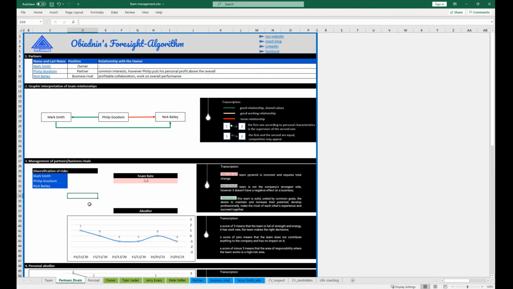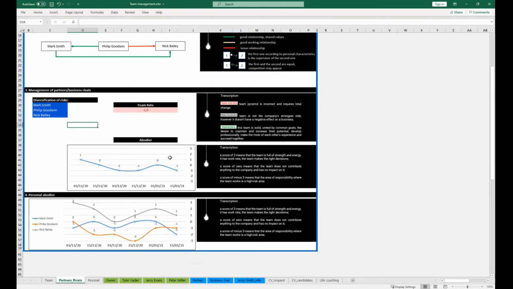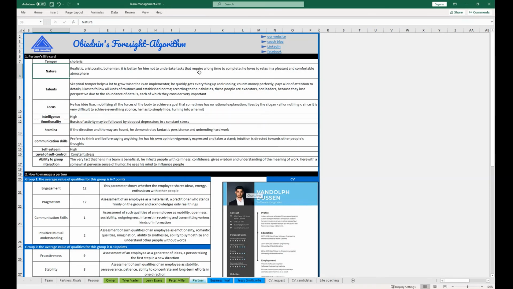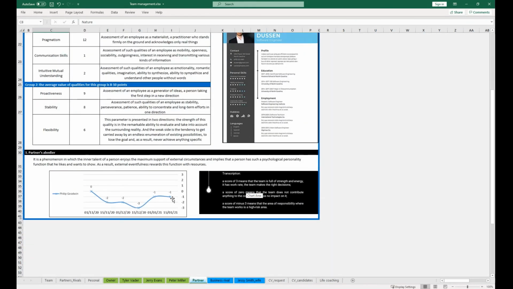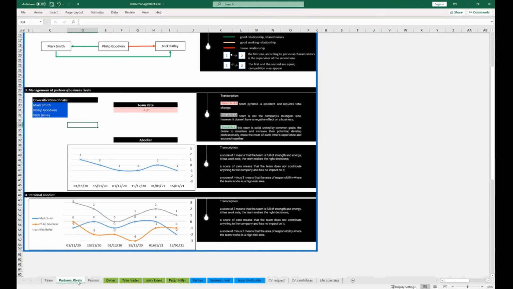The next block is competitor analysis. We also create such life cards for partners and competitors. Obiednin's algorithm allows you to analyze competitors, explore their strengths and weaknesses, and opens up the opportunity to manipulate their actions. Knowing the psychological profile of each participant and his abadia schedule, you encourage your partners and competitors to act in the direction you need.